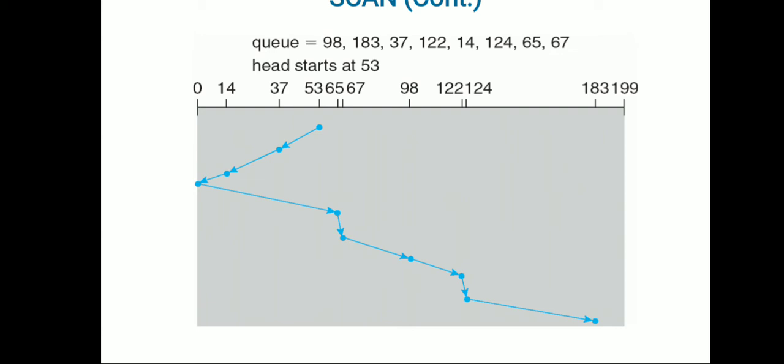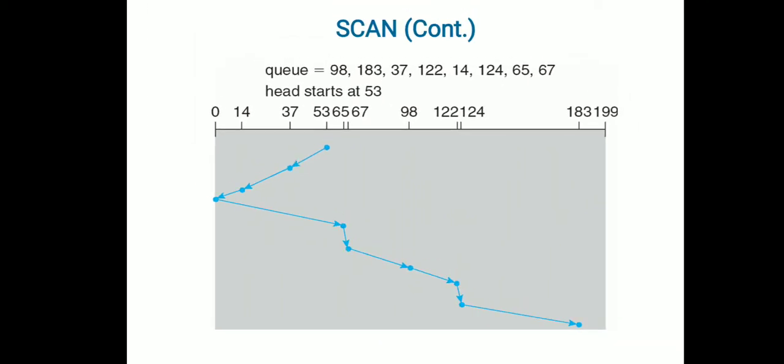From 14 to 0 there is no request, so again from 0 it starts moving towards the right. From 0 the next requests are 65, then 67, 98, 122, 124, 183. It won't stop here, it will continue till the end of the disk. So this is how SCAN works. Here you could see that from 14 to 0 there is no request, but still it moves.